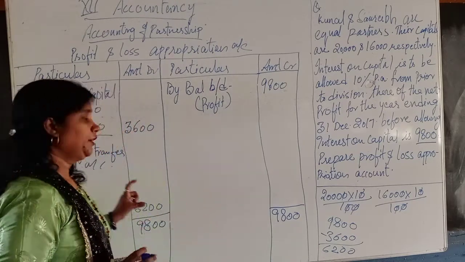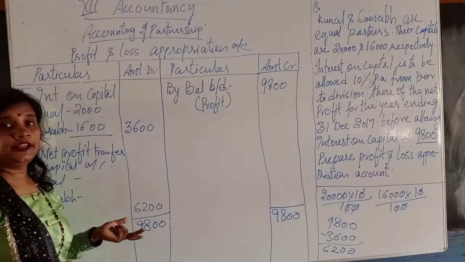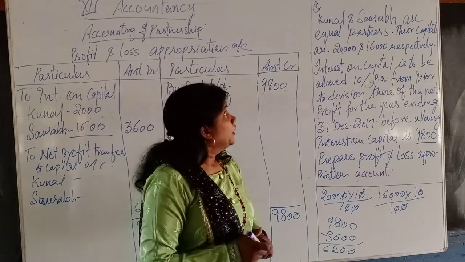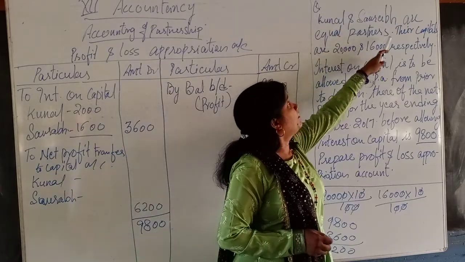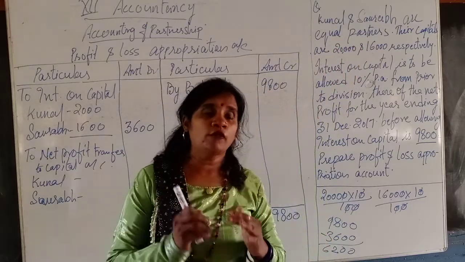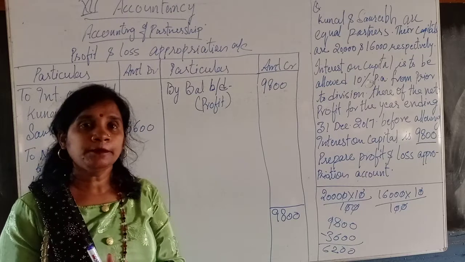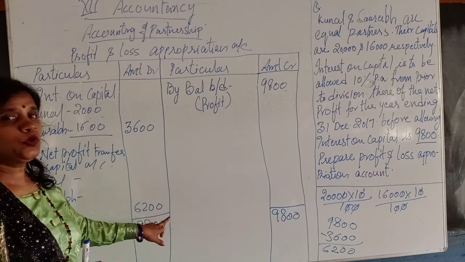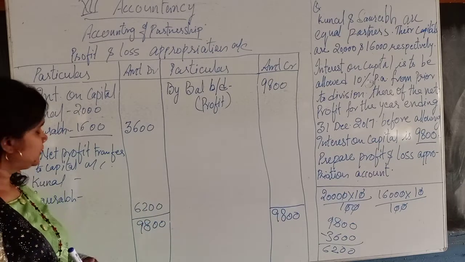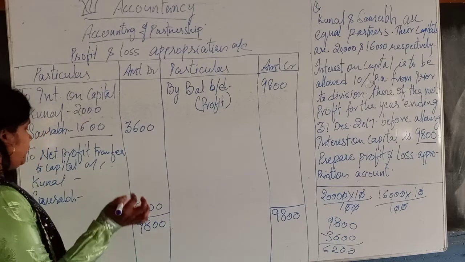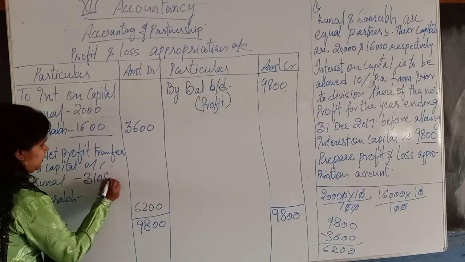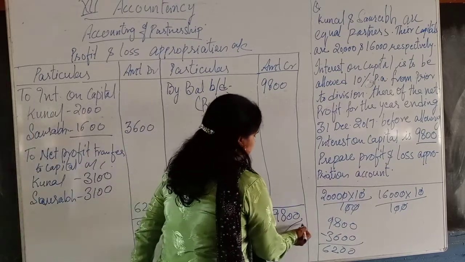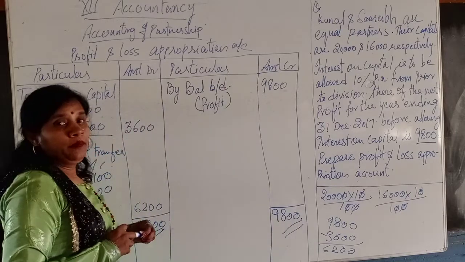Now the main important thing is the distribution of the profit among the partners according to the sharing ratio. Now where is the partners' sharing ratio in the question? It is written over here: Kunal and Saurabh are equal partners, meaning whatever the profit is, it will be distributed equally among the partners. Now we have 6,200. So half of 6,200 is 3,100 each. So here our question has been completed.